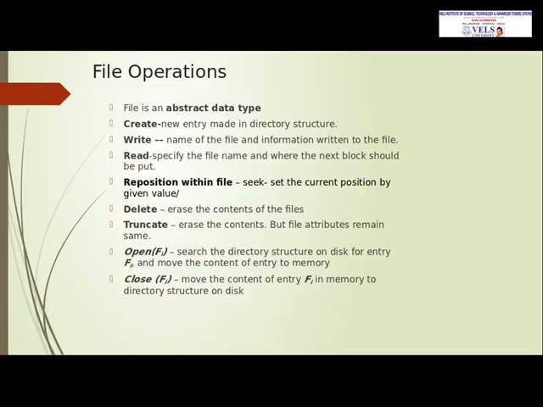Read means it will specify the file name and where the next block should be put, and reposition the file means it will set the current position to the given value. Delete means erase the contents of the file, and truncate means erase the contents of the file but the attributes remain the same. Open the file to do some operations, and close means after doing some operations the file should be closed.